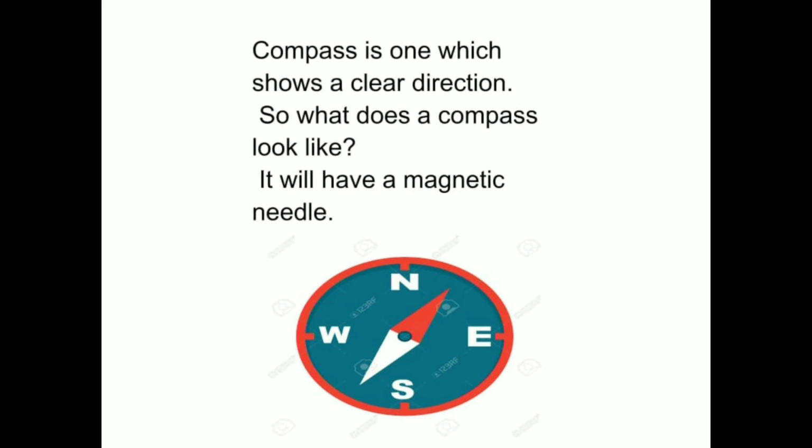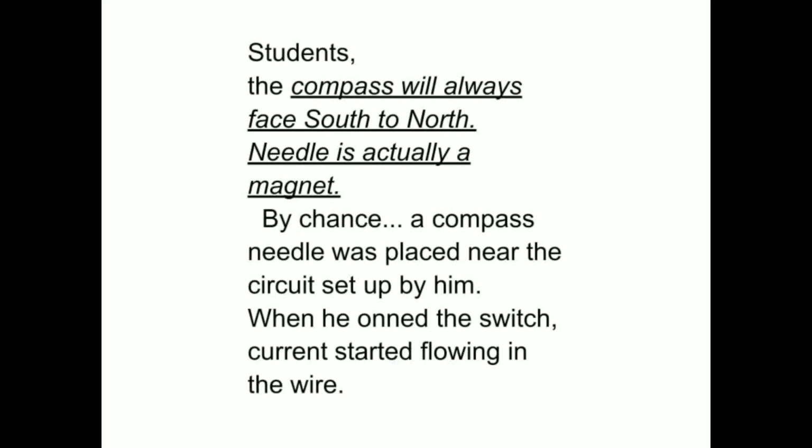So, what does a compass look like? It will have a magnetic needle. Students, the compass will always face south to north. Needle is actually a magnet. By chance, a compass needle was placed near the circuit set up by him.